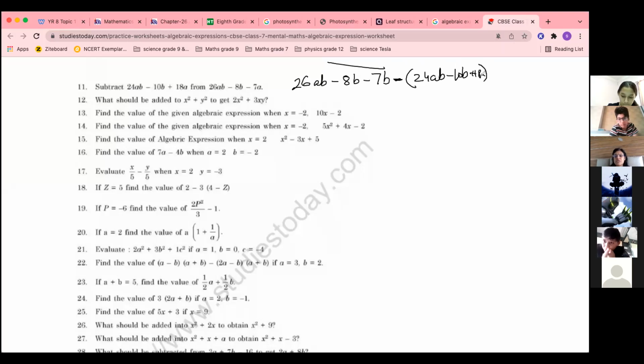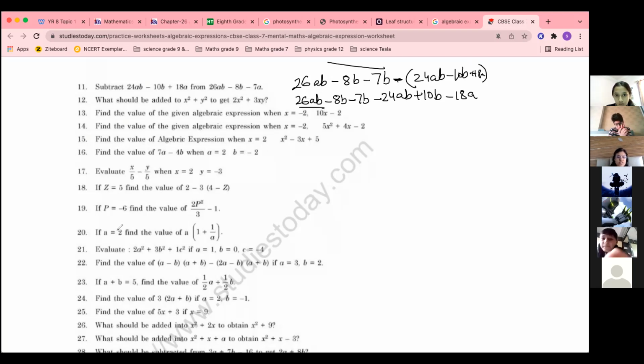Plus 18A. Ma'am, I gave you the answer. Is it correct? The last term is wrong, Abdullah. 26AB. Now check over here what mistakes you are doing. See, this way you have to do it. Minus 24, the minus will go inside. Minus becomes plus 10B. Minus and plus becomes minus 18A. Now, yes, your answer is correct.